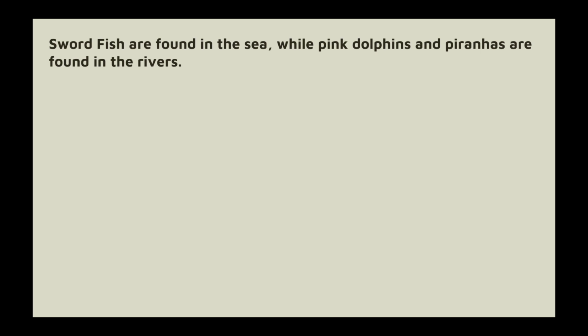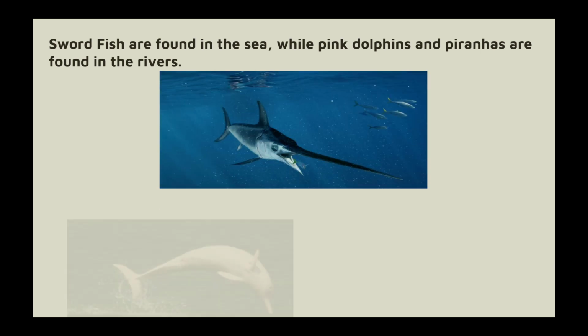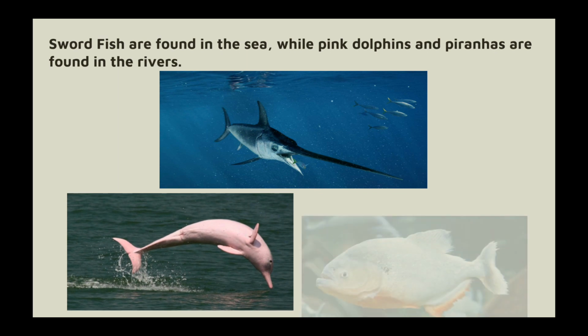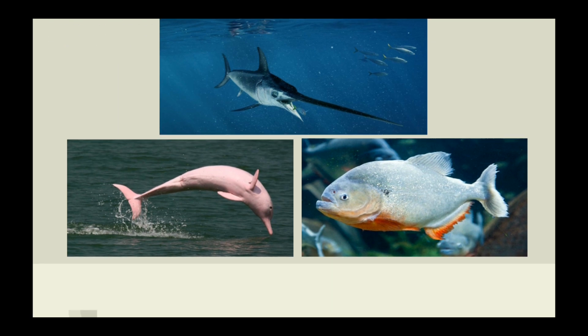Fishes. Swordfish are found in the sea, while pink dolphin and the piranhas are found in the river. Don't forget, children, S stands for swordfish and it is found in the sea. So you have to remember 2S. So you'll never forget the swordfish is found in the sea, while the pink dolphin and the piranhas are found in the river.